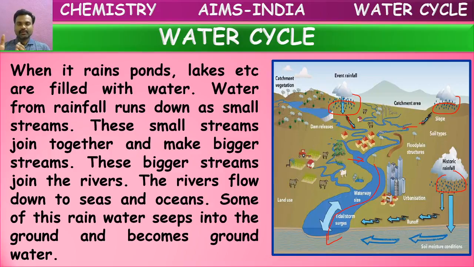So the rainwater forms small streams first. These many small streams combine together to form bigger streams. These bigger streams join into the rivers. This river water finally reaches seas and oceans. This way, rainwater finally reaches seas and oceans.